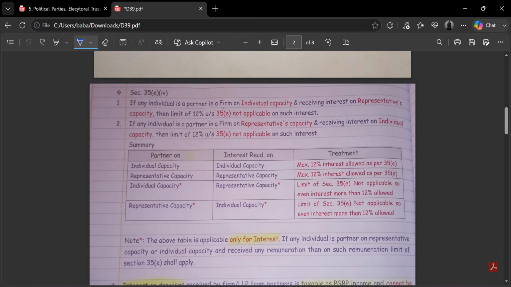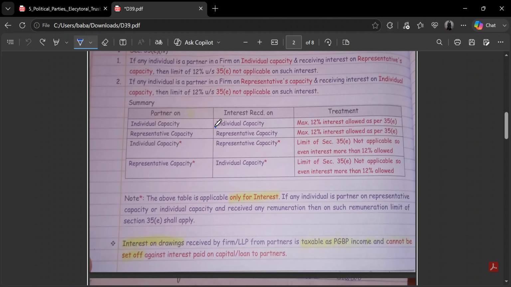So it deals with various cases about whether the partner is in individual capacity or representative capacity. Let's understand this. Whenever we give interest to a partner who is a partner in individual capacity and interest is received in individual capacity, then the limit of 12% as in section 35E applies. Or if he is both a partner in representative capacity and receives interest in representative capacity only, then again the limit